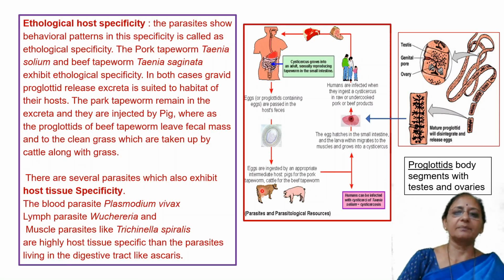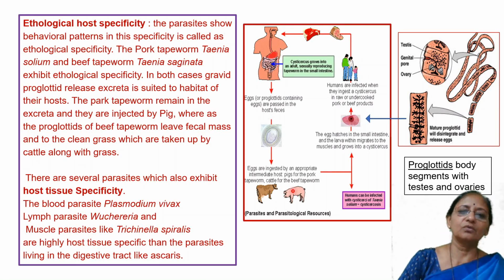Then some people feed on uncooked or not properly cooked flesh of the pig and the cattle.